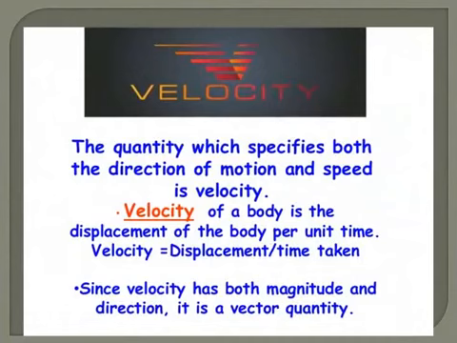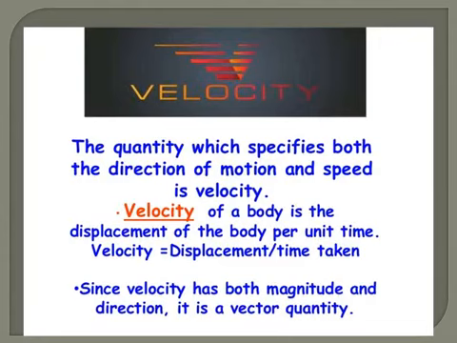Children, the next physical quantity that we are going to learn is velocity. Velocity is nothing but it represents speed. Then why do we have two different terms, speed and velocity, when they are one and the same? The only difference between speed and velocity is that speed is a scalar quantity and velocity is a vector quantity.